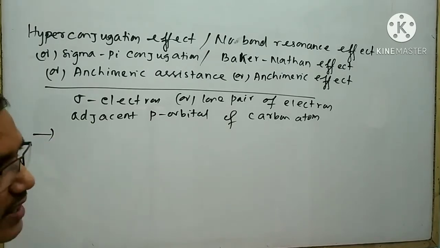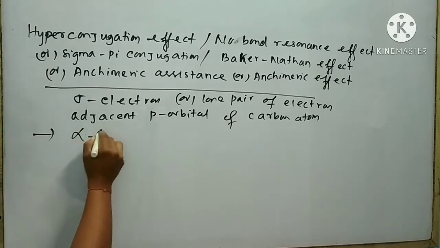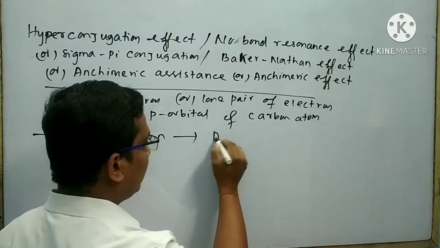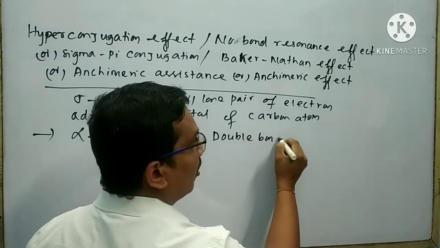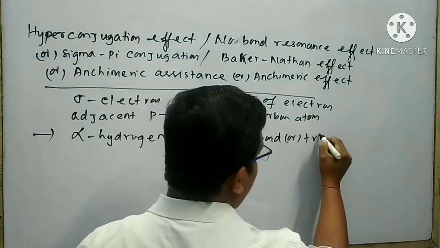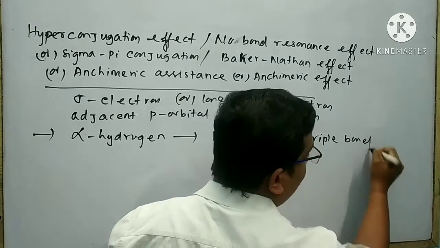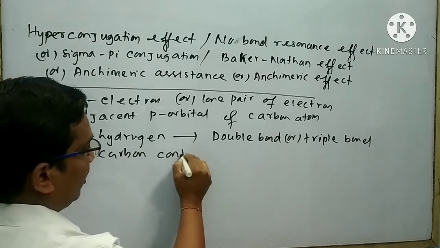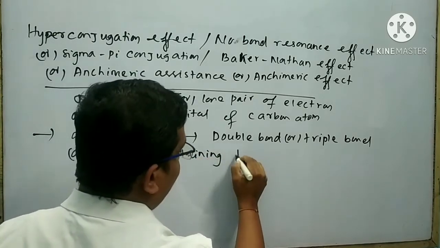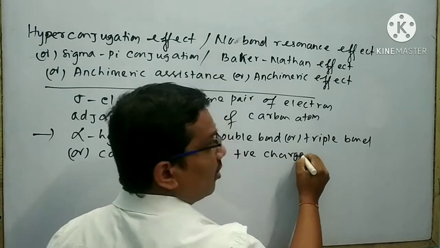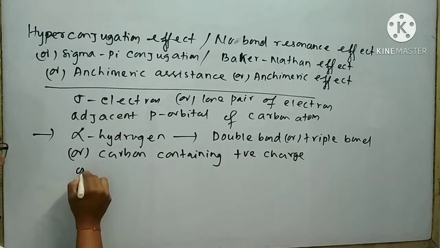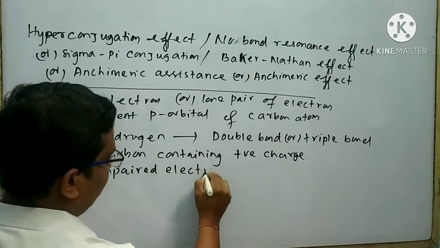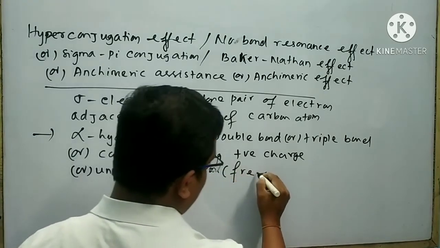First condition, presence of alpha hydrogen with respect to a double bond or triple bond, or carbon containing positive charge or free electron.